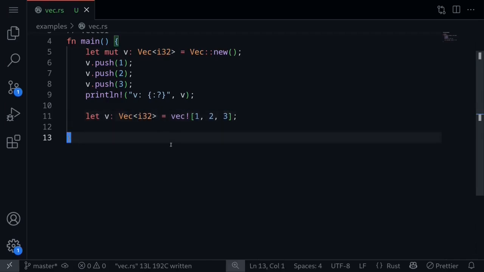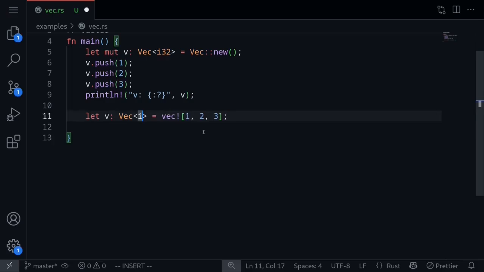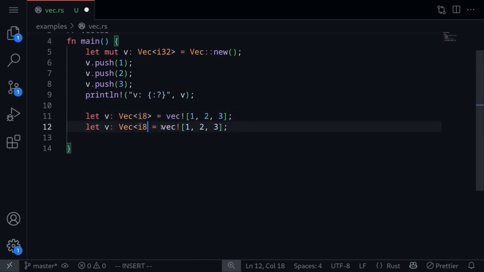But what if we wanted to hard code these numbers but have a different type? For example, an i8. Well, here's one way to do it. We specify a vector of i8. Or there's another way we can do the same thing. We can omit this and then say that the first number is of the type i8. And if you wanted to create a vector of u8, then you can do 1u8.